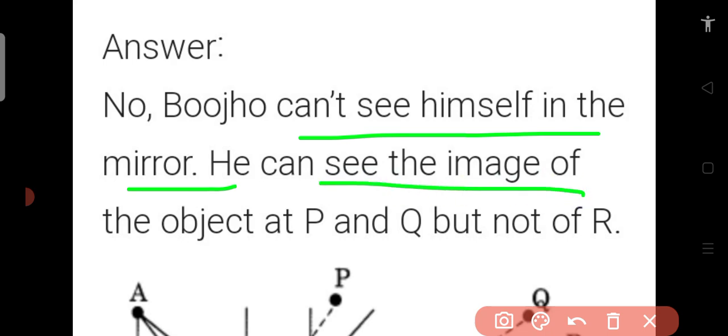No, Bozo can't see himself in the mirror. He can see the image of the object at P and Q, but not of that of the R.